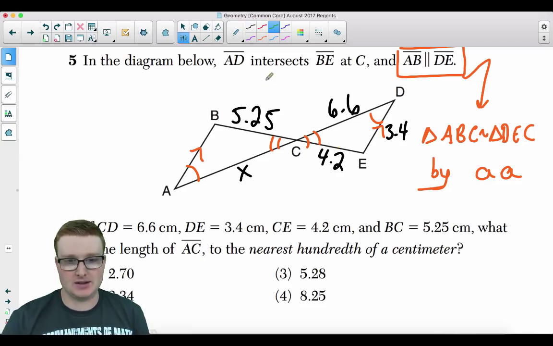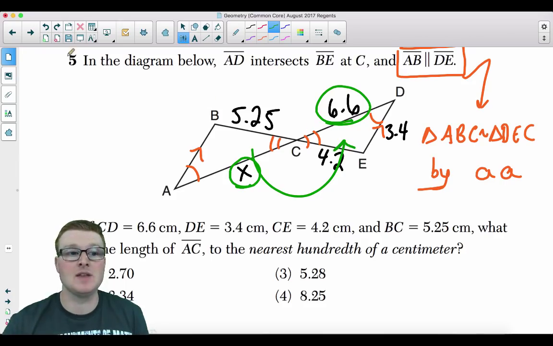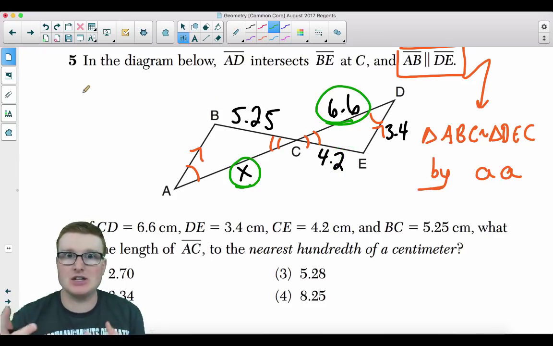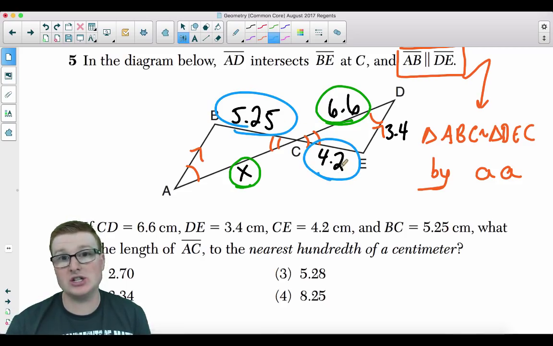So we need to solve for x. You need to pull the important information. X is in proportion to the 6.6, okay? AC is in proportion to CD, just because if you rotate this triangle onto that one, those two would be corresponding to each other, okay? And 5.25 is in proportion to the 4.2.